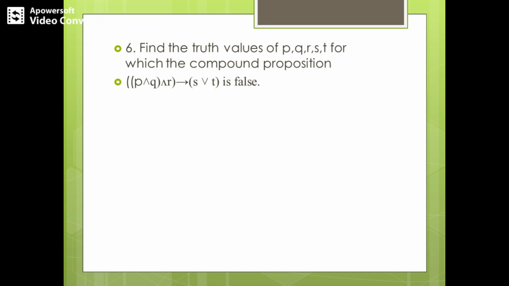So when does an implication turn out to be false? When the first portion is true and the second portion is false, right? That is, when P and Q and R is true and then S or T is false. Only then do we have the entire thing as false. Then solve it step by step in a tree, in a bottom-up fashion, and then complete the truth values for all of the primitive propositions stated here.